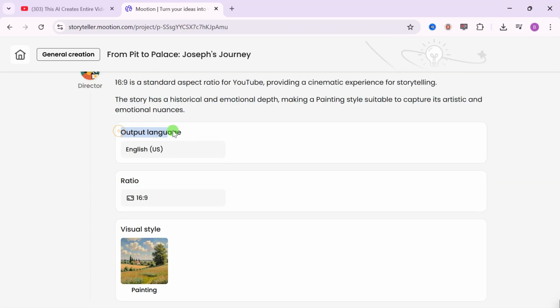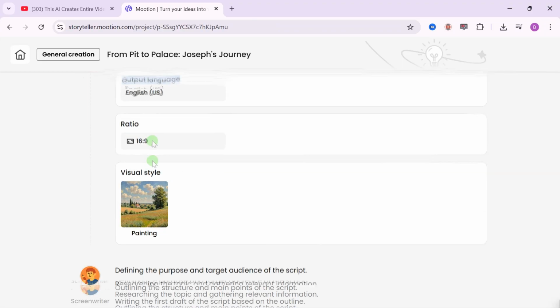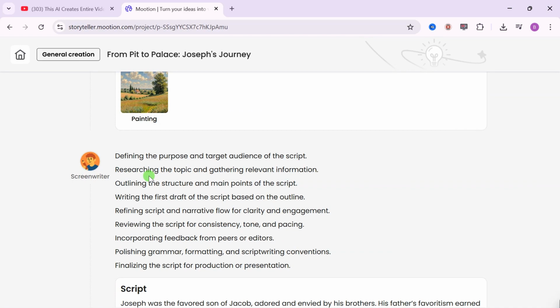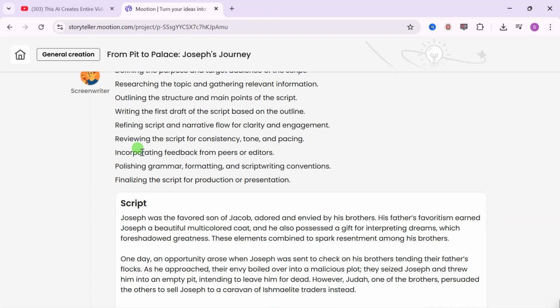So this is the output language. It's going to use English. Then come down here, it's going to take an aspect ratio of 16:9 and a visual style of painting. You can edit all this later when the video is done. After setting that up, it will go ahead to the process of scripting.